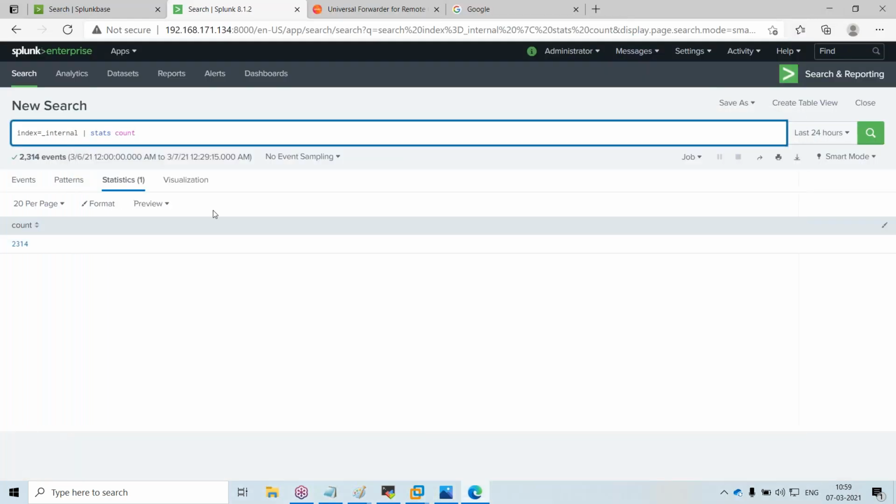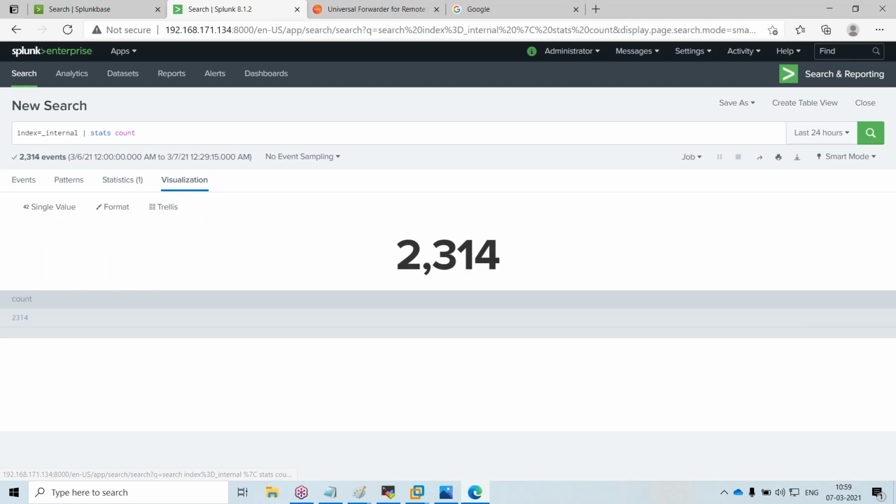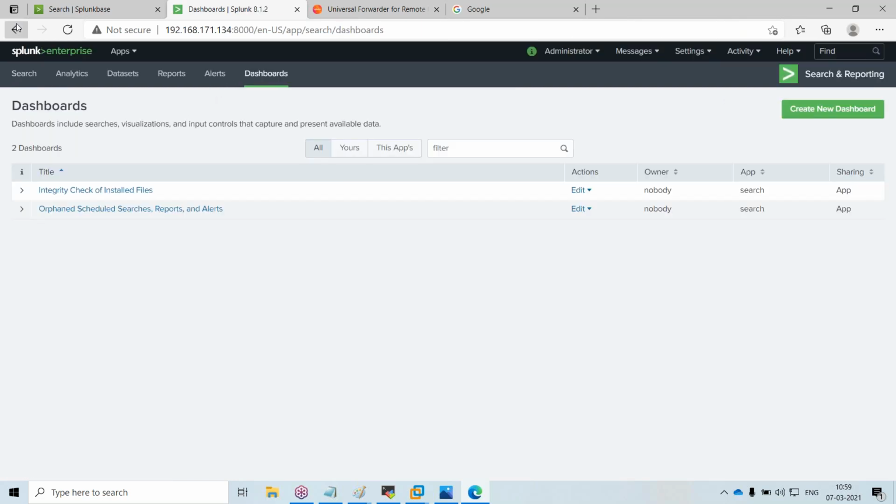There is a visualization tab here. I can put it like this, so I can get the number in a visualization mode.